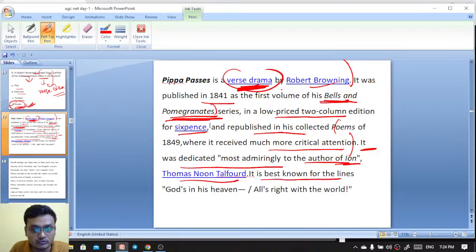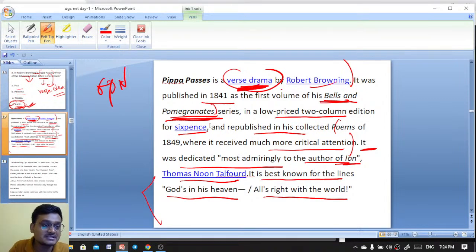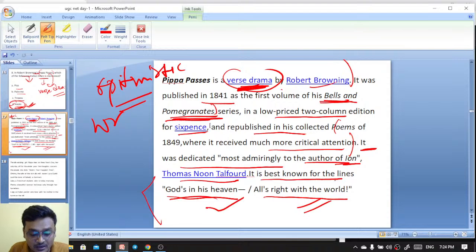It is best known for the lines, God is in his heaven, all is right with the world. So here you see Robert Browning is an optimistic writer. He believes that God is in his heaven and all is right with the world. Browning has written another poem called Patriot, another important poem.